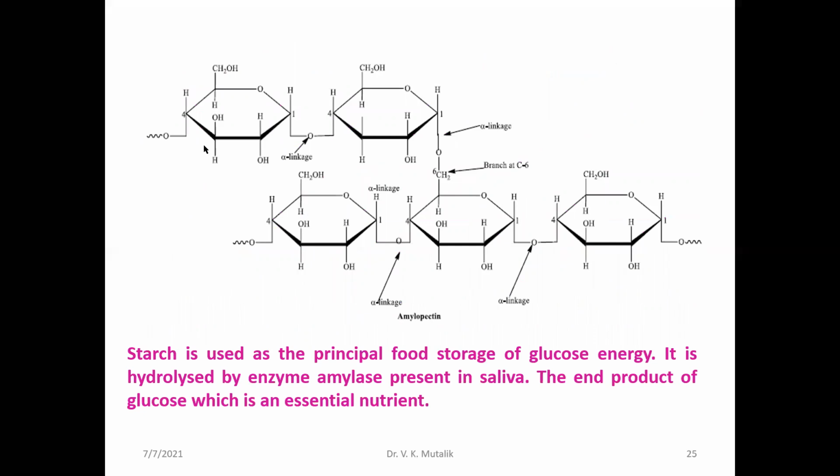Here in all these cases you will find 1,4-glycosidic linkage, but after every 25 to 30 units there is again a 6th carbon to the 1st carbon atom linkage between the two chains, which we can say is a C1C6 glycosidic linkage. Amylopectin consists of both C1C4 and C1C6 glycosidic linkage, and it is a branched chain polymer, whereas amylose is a linear polymer in which you will find only C1C4 glycosidic linkage.